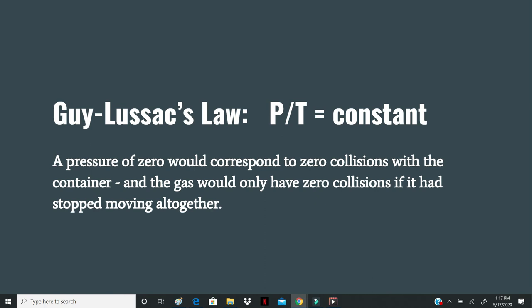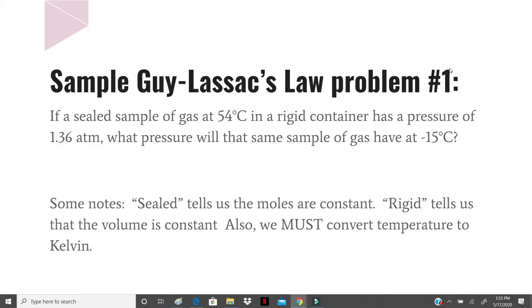Another way of writing Gay-Lussac's law is that pressure over temperature is constant. If we had a pressure of 0, that would naturally correspond to 0 collisions with the container. The gas is only going to have no collisions whatsoever if it stopped moving, which it would do only at absolute 0. Let's take a look at a sample Gay-Lussac's law problem.